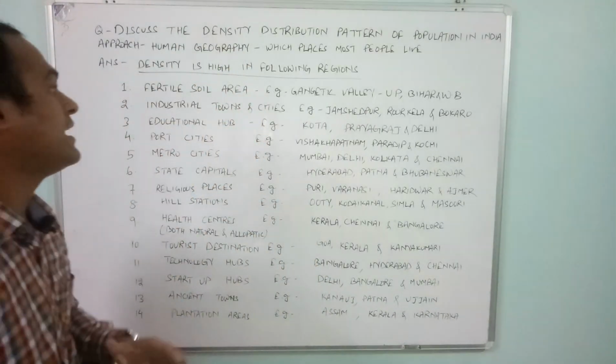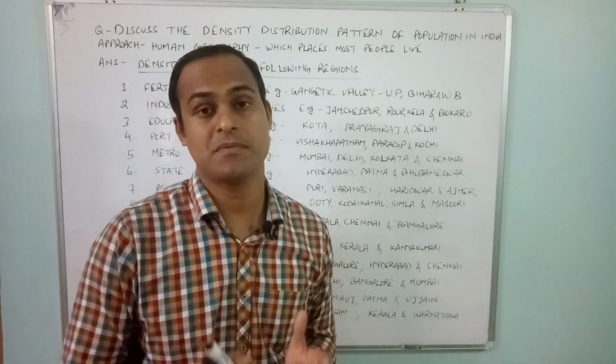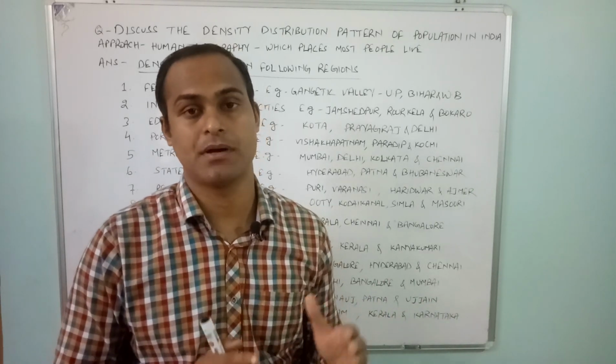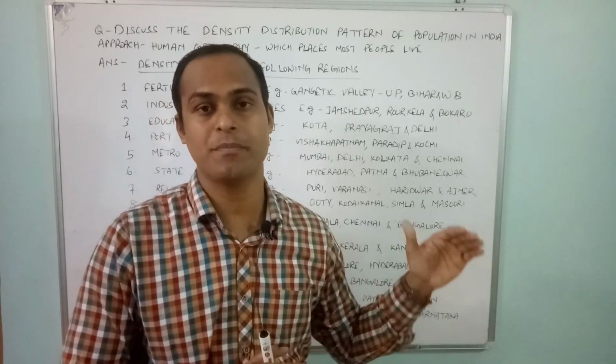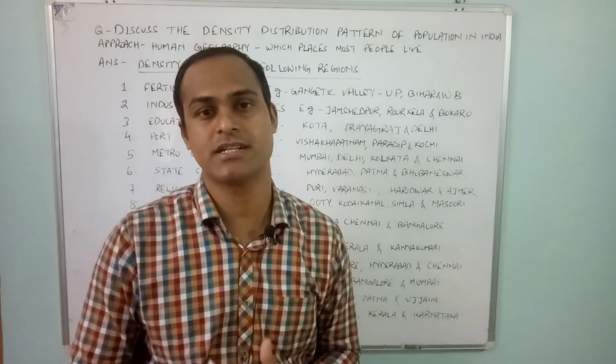Then fertile soil area. In ancient India, most of the people were living in the Gangetic Valley area, because in the initial phases our economy was totally agriculture driven.